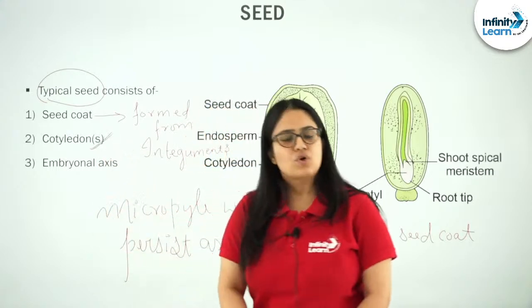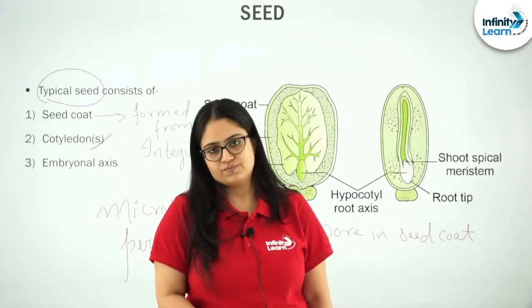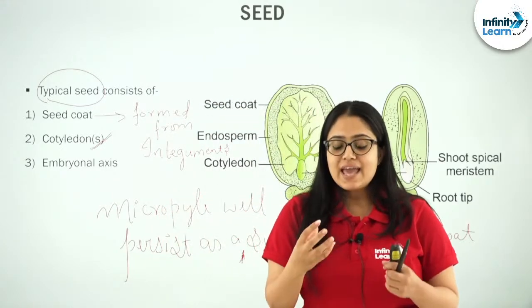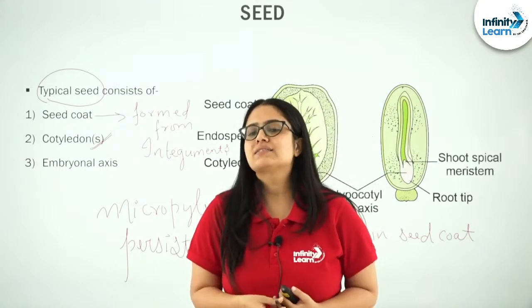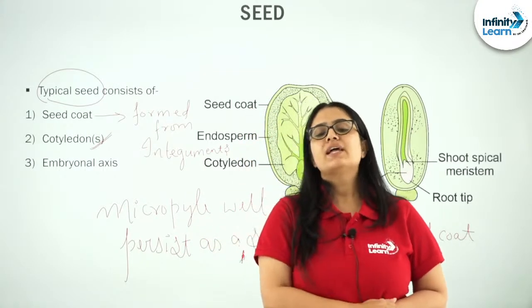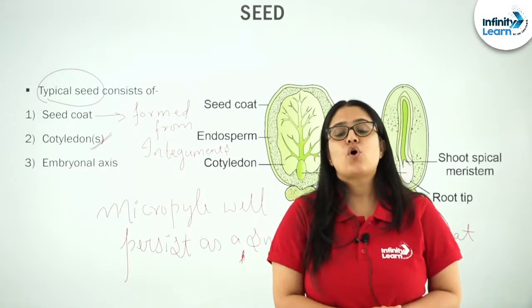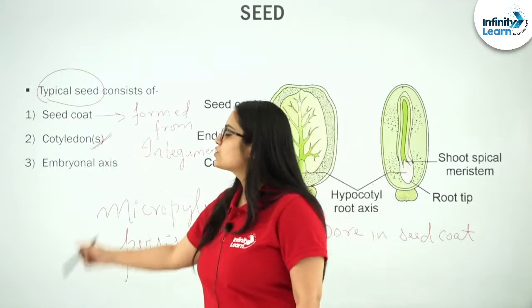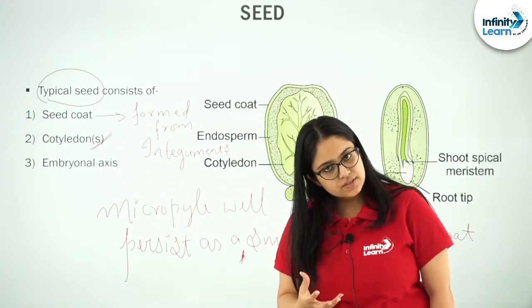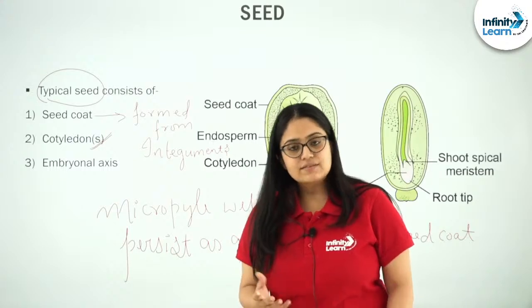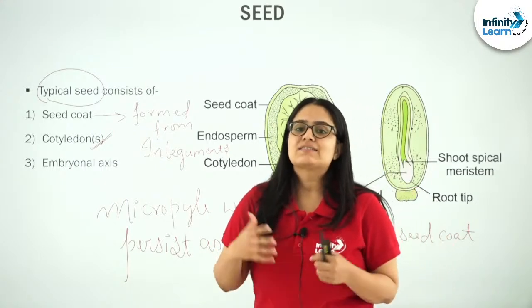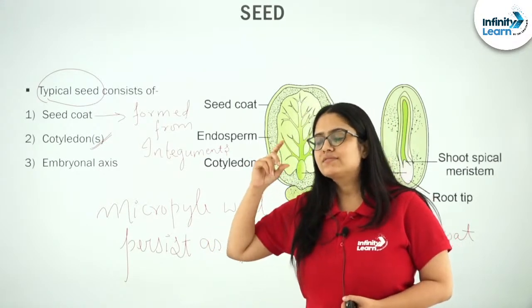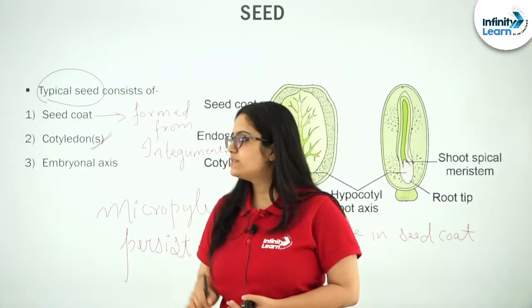Okay, now coming to the cotyledons. See students, cotyledons are very simple structures that exist as a swollen part inside a seed where food material is stored, specifically in leguminous seeds. So, cotyledons are simple structures that can be seen as a swollen section of the seed. I hope this much is clear.